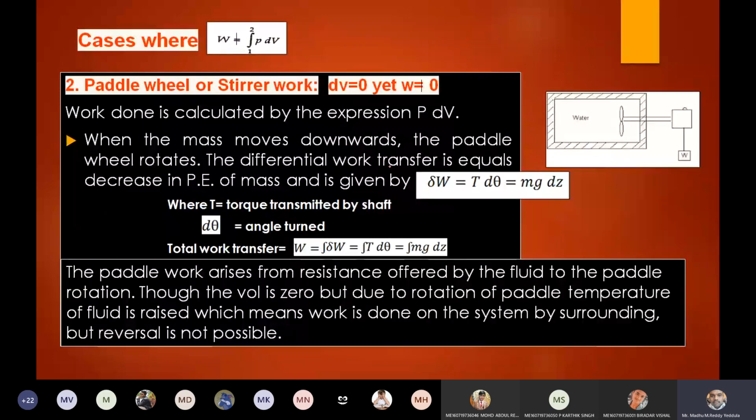And the second case is the paddle wheel or stirrer work. The potential energy of the mass is used to increase the temperature, but the volume remains constant because there is no change in the volume since it is a closed system.